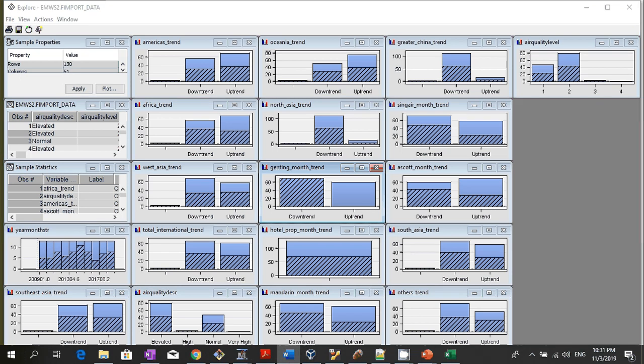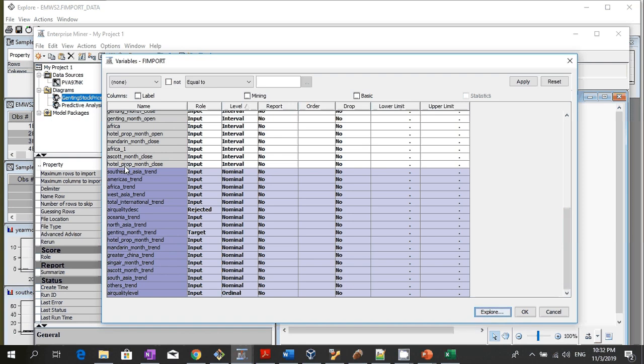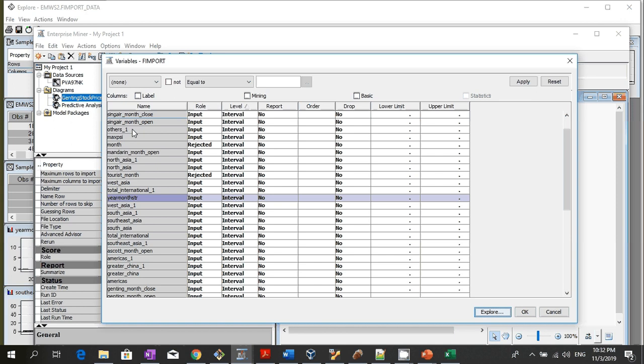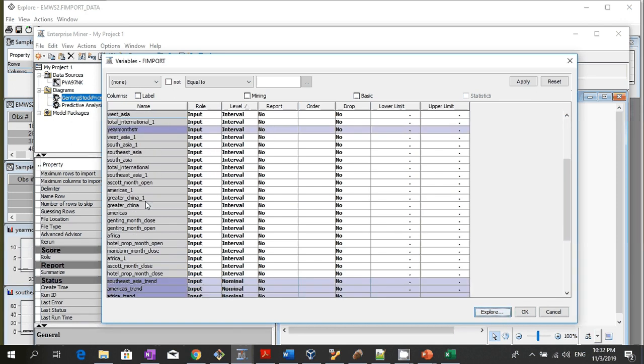Okay, now let's look at the histogram. For the histogram, let's take a look at the total arrival from international to build the histogram. Since I didn't select this, I can't do that. Total arrival.